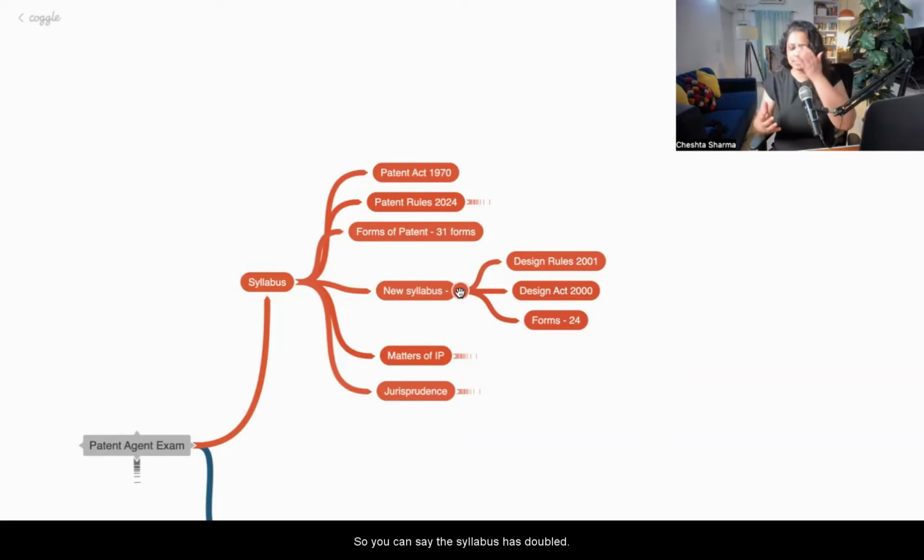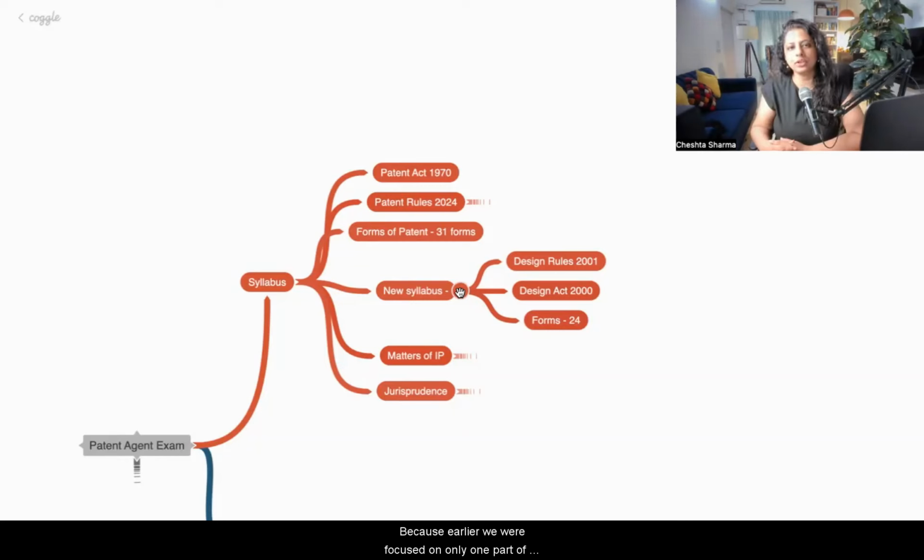So you can say the syllabus has doubled, a bit, because earlier we focused on only one part of IP, that is patents, but now we are focusing on patents as well as designs. The good part is that once you qualify and become a patent agent, you can file both types of application, patents as well as designs.